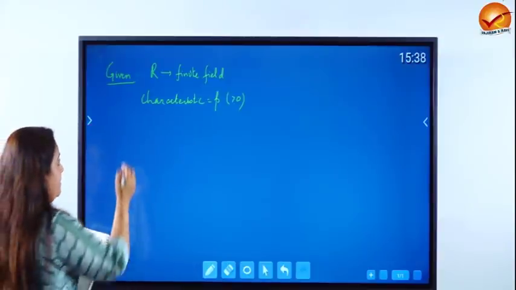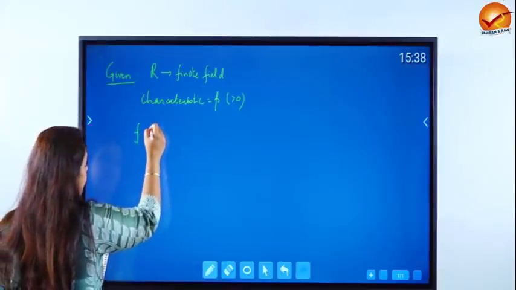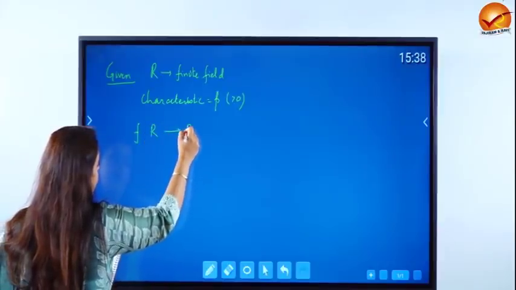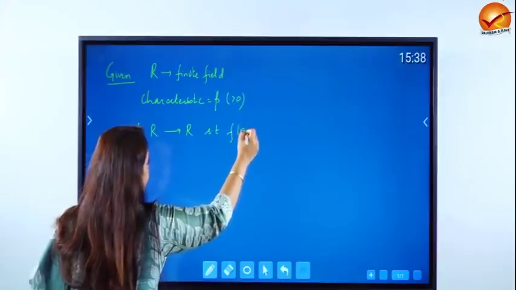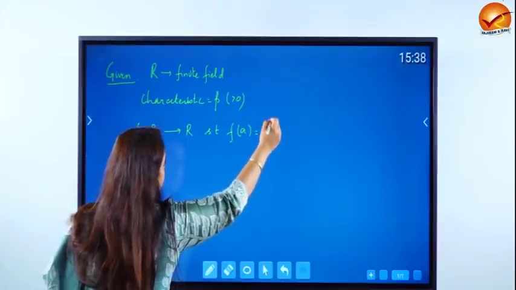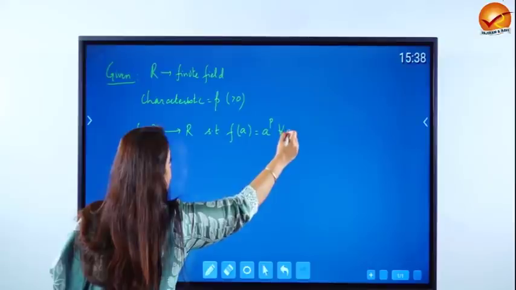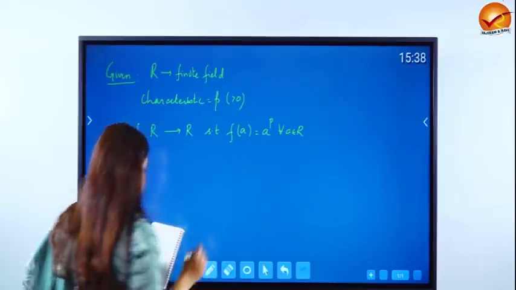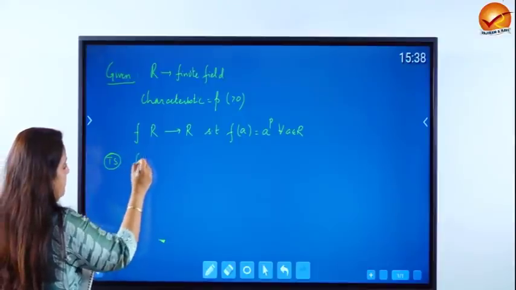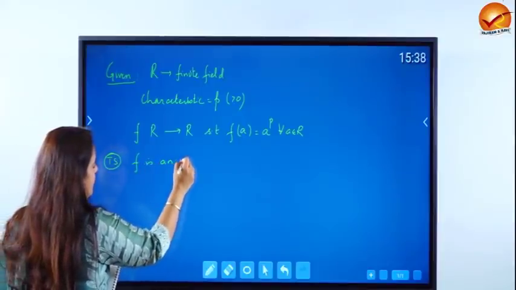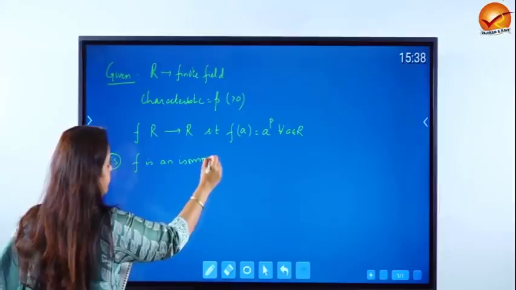Show that the mapping F from R to R defined as F of A is equal to A to the power of P for all A belonging to R. We have to show that F is an isomorphism.